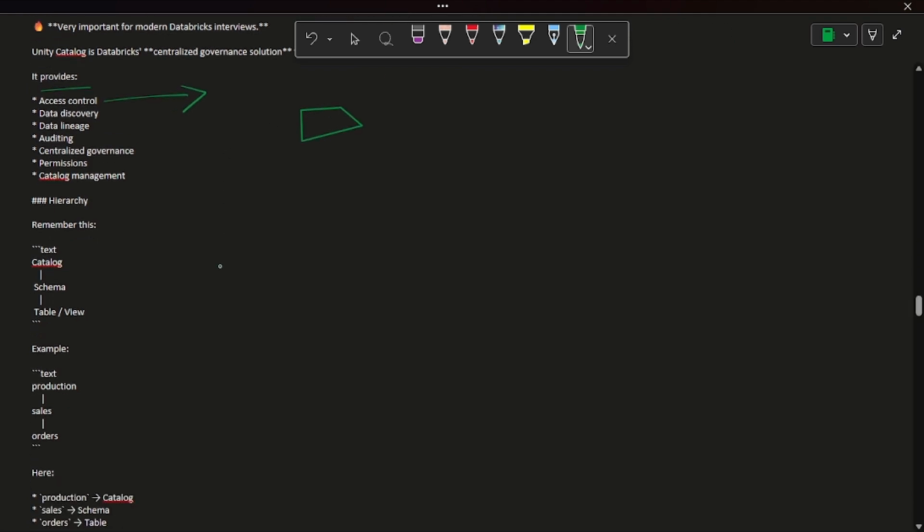Without Unity Catalog, previously how would it be? If we have one workspace, this is workspace 1, this is workspace 2. Each workspace will have a separate metastore, and this metastore will have all the access related things, like all the table related details.